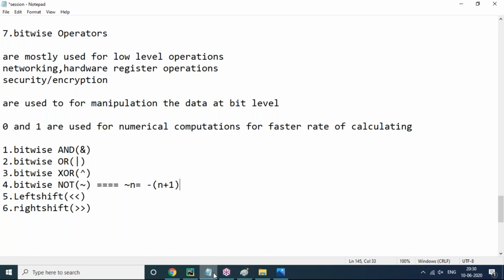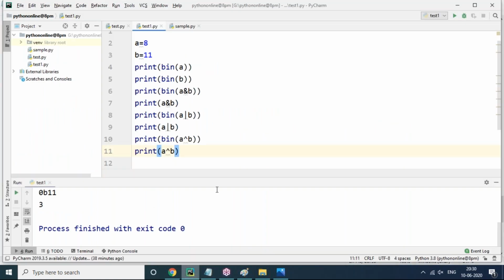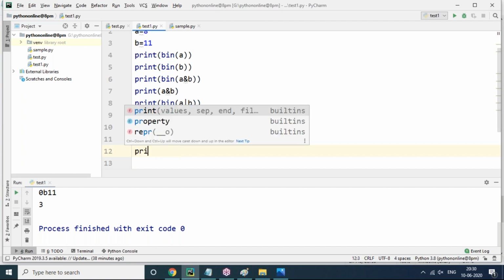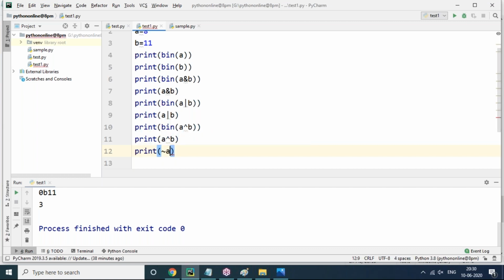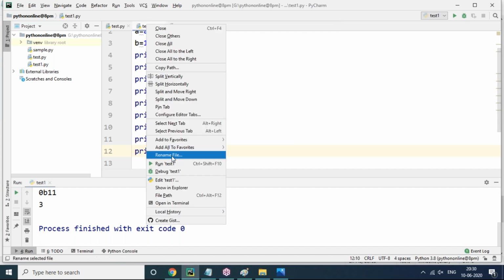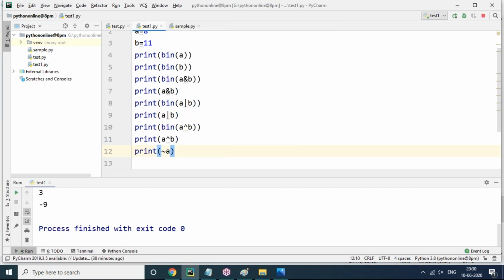So for example, in the calculation, taking the value 8, print tilde a means minus of 8 plus 1. How much is it? Minus 9 will come. You can see this minus 9. At the same time, for b, minus of 11 plus 1, minus 12 will come. So this is the tilde a functionality, the tilde functionality, negation, we can also call it.